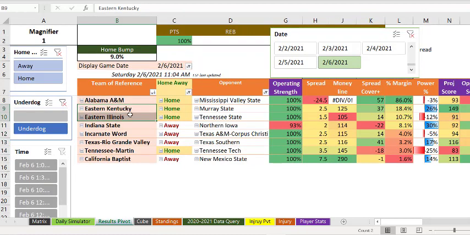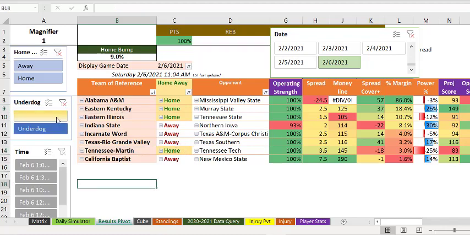Eastern Kentucky and Eastern Illinois, both at home, both underdogs, both favored by us, even without the 9% bump. It's still slightly favored for Eastern Illinois, like 1.7%, right? So these are some underdogs that it likes. Some of these are away down here, which makes it a little more difficult. But these three, Tennessee Martin, Eastern Illinois, and Eastern Kentucky, are three underdogs that I like in a round robin because those lines are really good, and those teams are all at home.